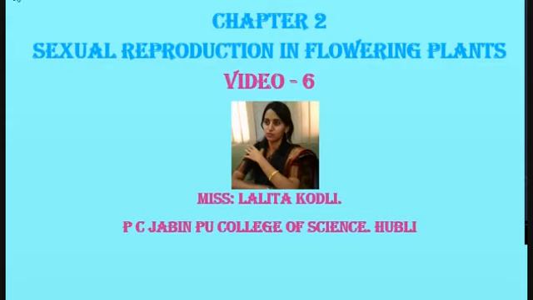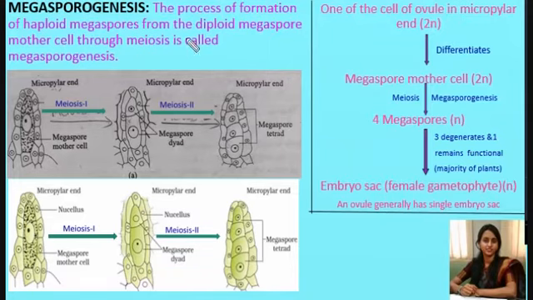Let us continue with the second chapter, that is sexual reproduction in flowering plants. This is the sixth video from this chapter. In this video, let us discuss megasporogenesis. What is megasporogenesis? Genesis means formation. The process of formation of haploid megaspore from diploid megaspore mother cell through meiosis is known as megasporogenesis.